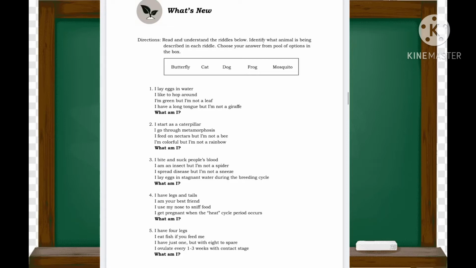For example, in number 1: I lay eggs in water. I like to hop around. I am green, but I'm not a leaf. I have a long tongue, but I'm not a giraffe. What am I? Ano kayang animals ang tinutukoy dito? Is it butterfly, cat, dog, frog, or mosquito?